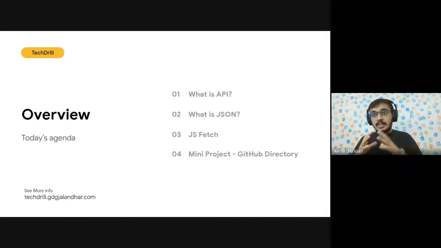The main topic for today is to see how we can connect our front end to our back end and how we can use the back end data on our front end part. So we have tried to build static websites, and then moving on to interactive forms, then moving on to interactive websites. So now let us see how we can actually connect our front end to the back end and use the back end data.